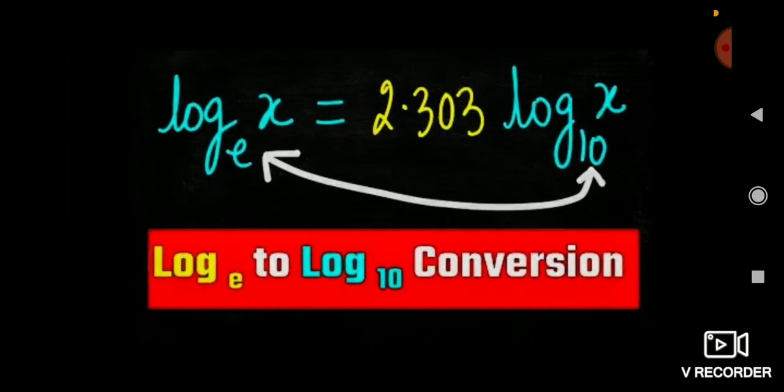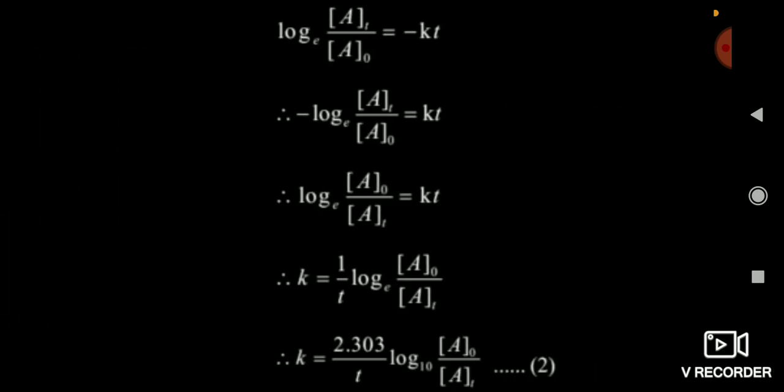And friends, one more thing you see here. By using this conversion of log base e to log base 10, I have written at the bottom that K is equal to 2.303 divided by t into log base 10 of A naught by At. And friends, I wish all of you should remember this formula.